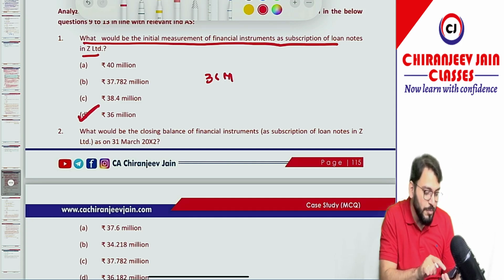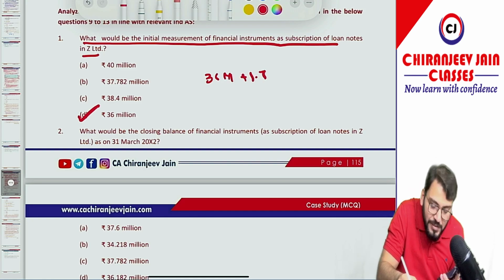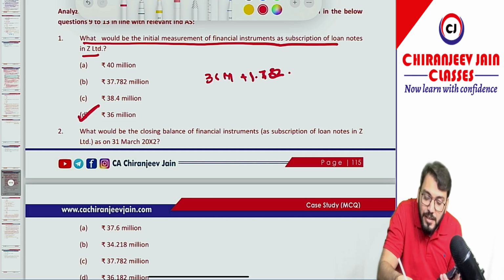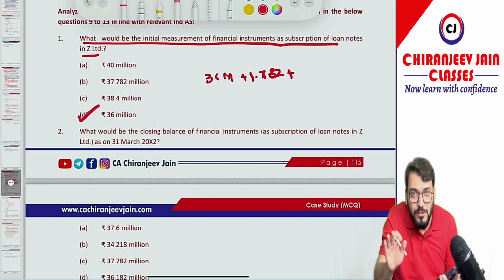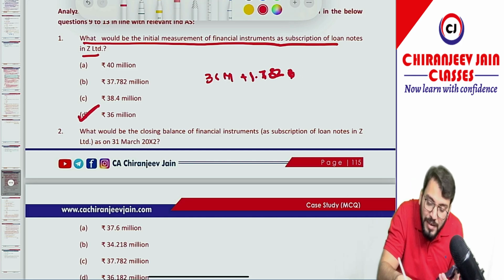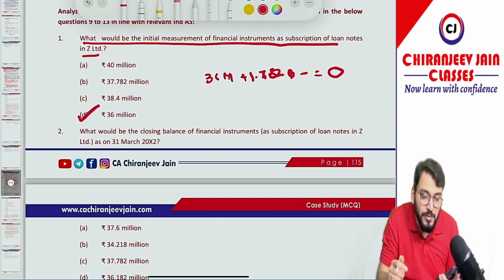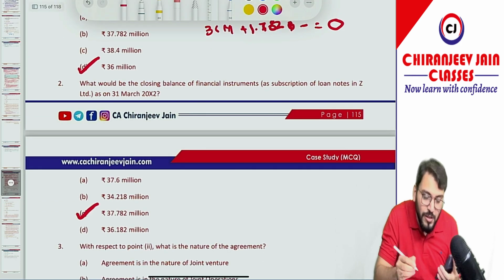Divide by, into 6 by 12, it will come to 1.782. So we will calculate interest effectively for 6 months, and the interest payment was due on 30th September, meaning on 31st March there was no contractual cash outflow. So minus 0. Plus 36, so the closing balance becomes 37.782 million. So option number C is correct.